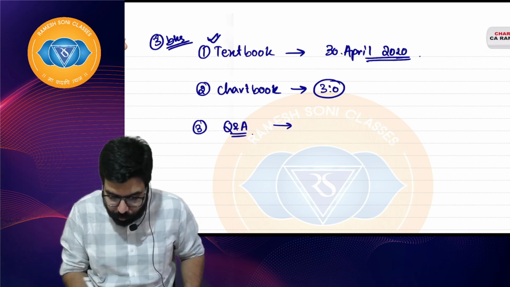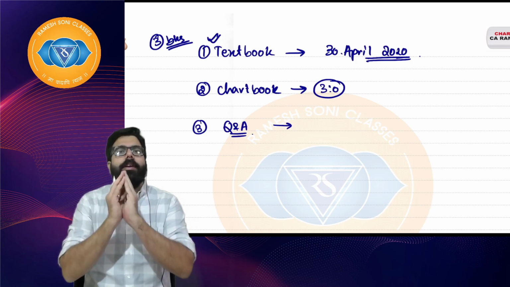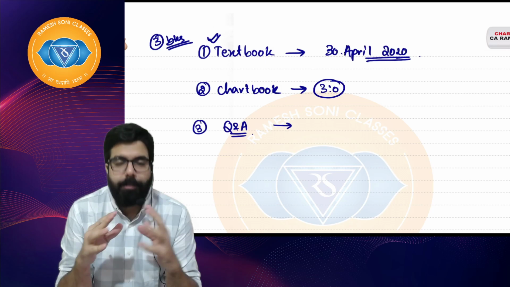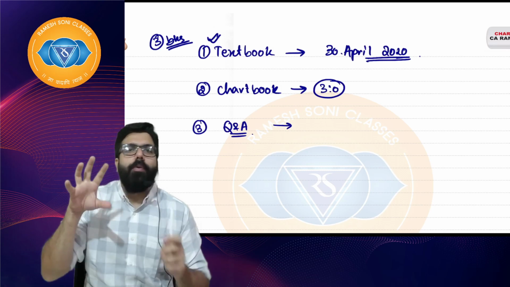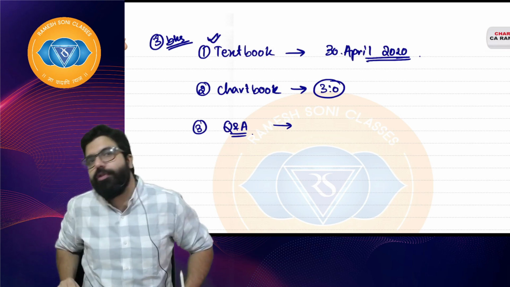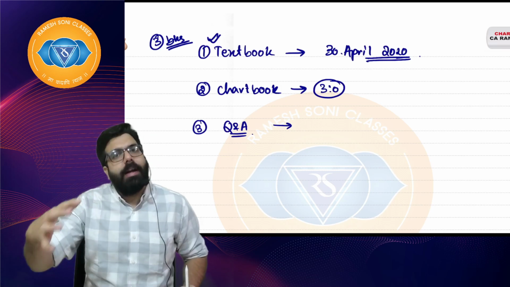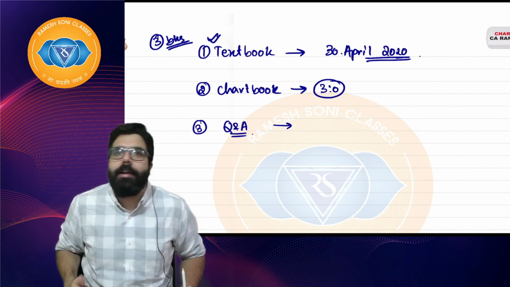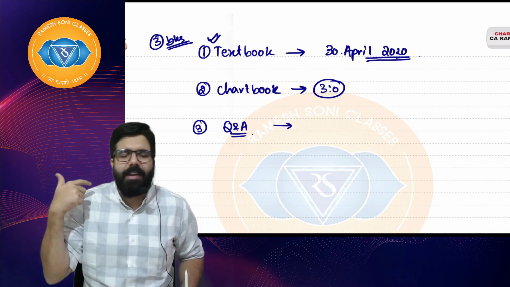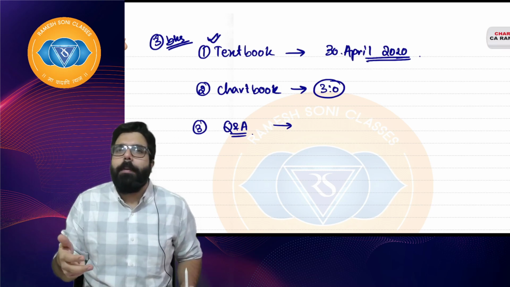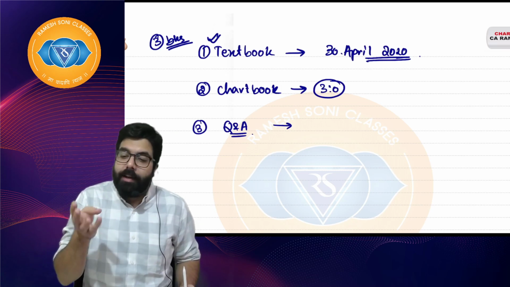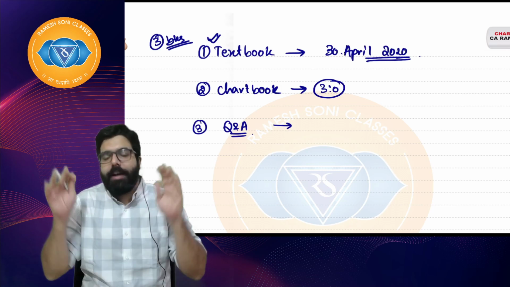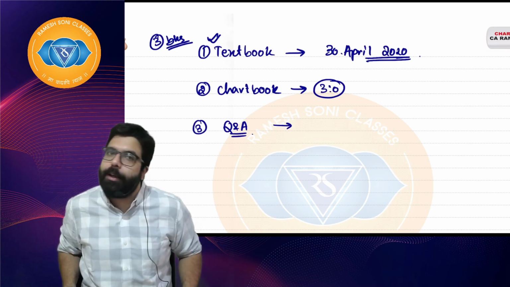The third is the Q&A material. The Q&A material has questions from your CA study material, CS study material, and ICWA study material. I have handpicked all the good questions and incorporated them in my Q&A material. Along with that, we have incorporated RTPs, MTPs, past exam question papers, ICAI practice papers, CS exam question papers, and CMA exam question papers. We have tried to incorporate everything in the Q&A material.